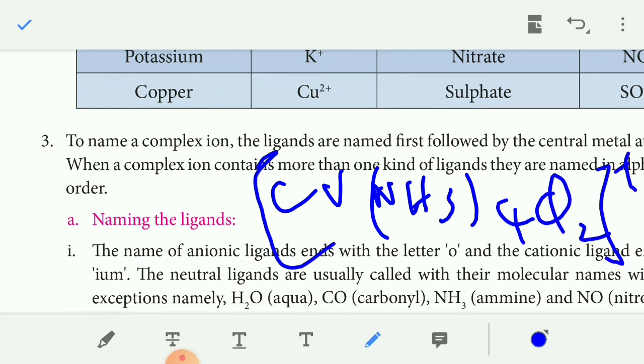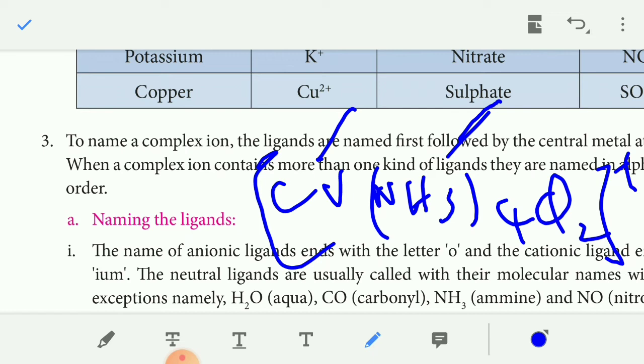First name the ligand. If two or more ligands are present in the complex, we give preference to alphabetical order. First we give the ligand names, after that the central metal atom.